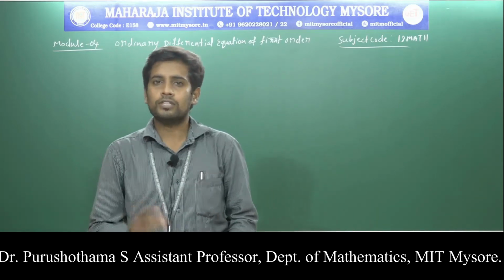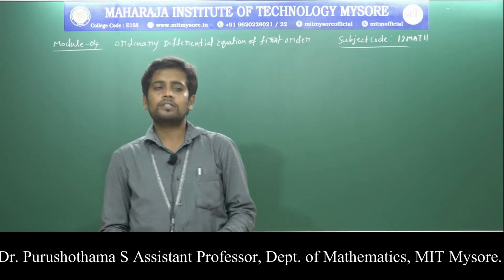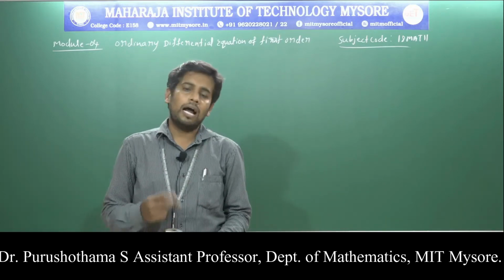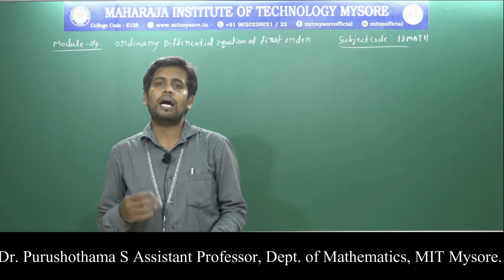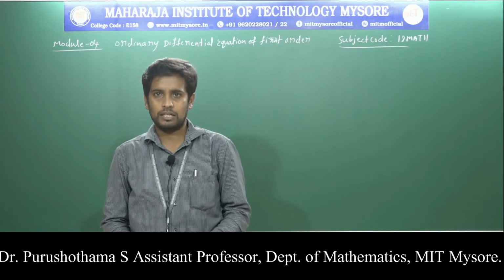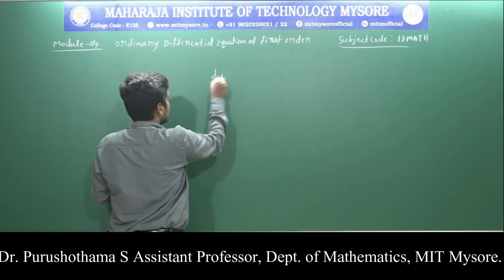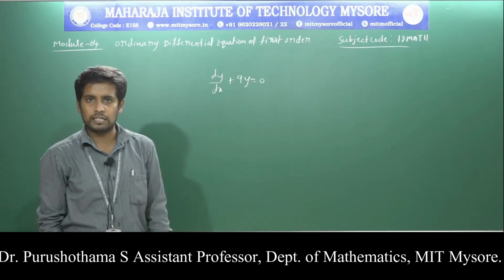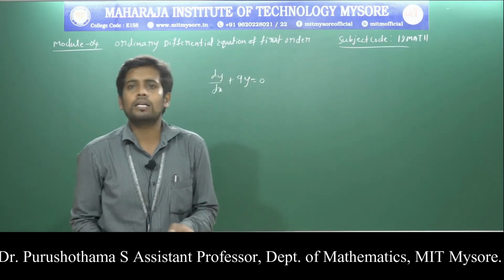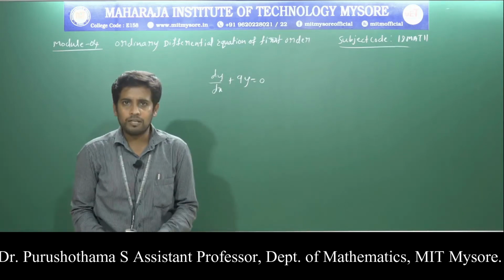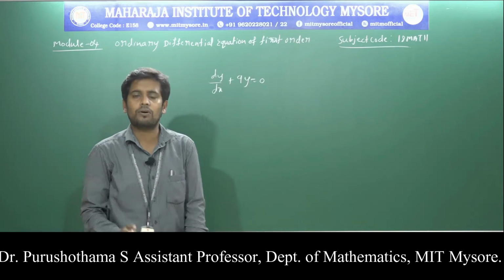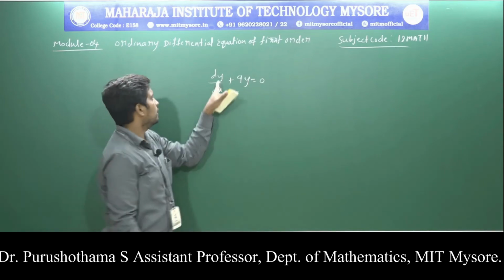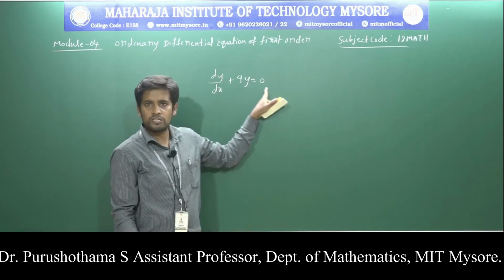So the answer to the first question, what is a differential equation? An equation containing one or more terms and the derivative of one variable with respect to another variable is called a differential equation. For example, dy by dx plus 9 into y is equal to 0. This is a differential equation.